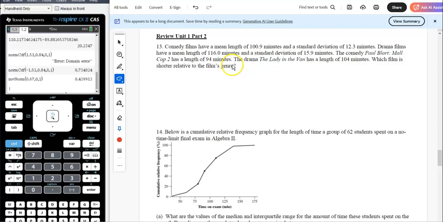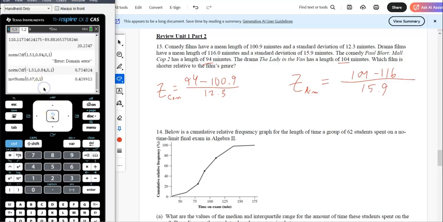Okay, so comedy film. So let's figure out this one. So comedy, we're going to do that one first. So Z equals 94 minus 100.9 all over 12.3. That's for comedy. And then Z for drama equals, that'd be 104 minus 116 over 15.9.